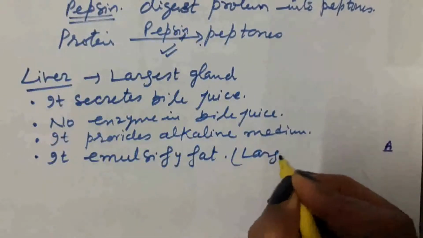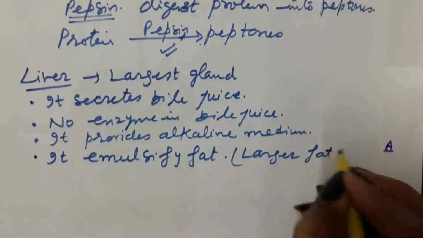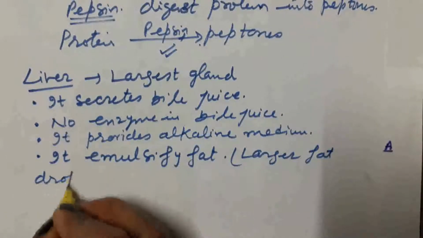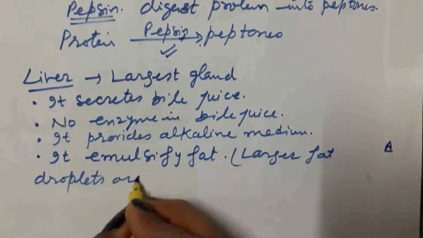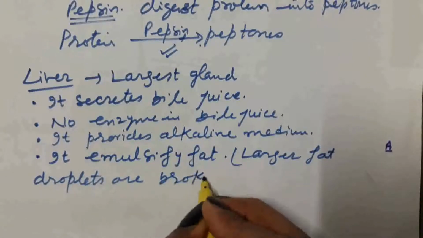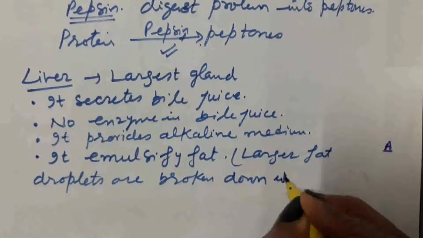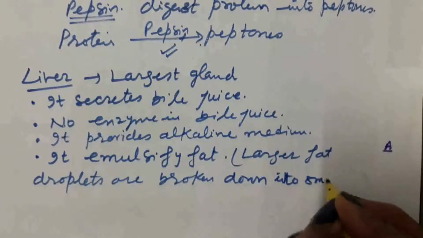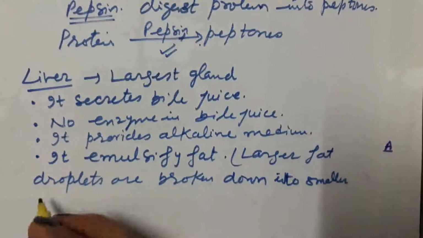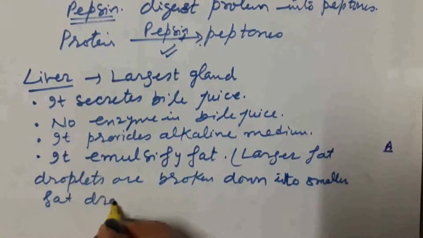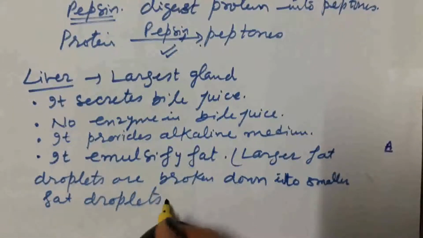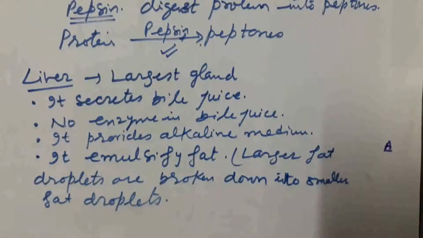Larger fat droplets are broken down into smaller fat droplets. So the enzyme lipase easily digests the emulsified fat.